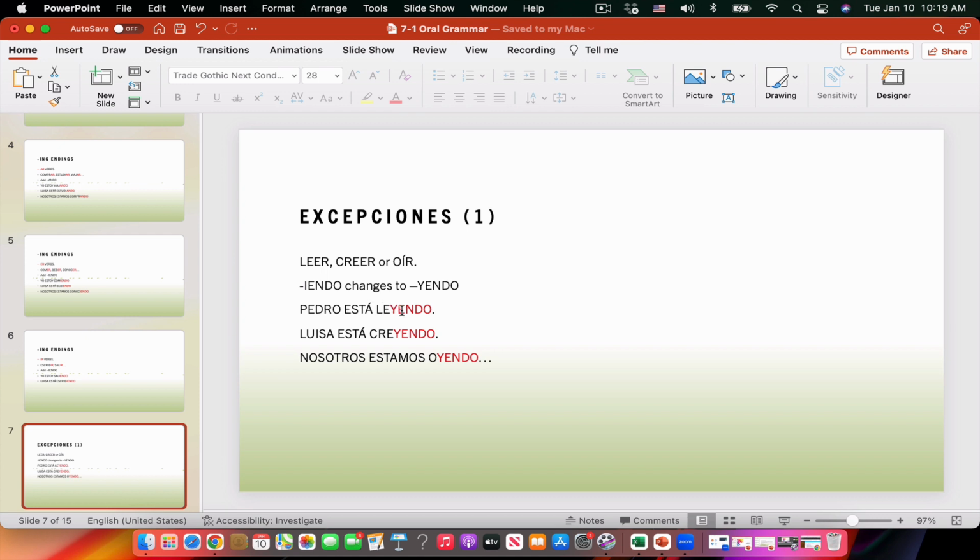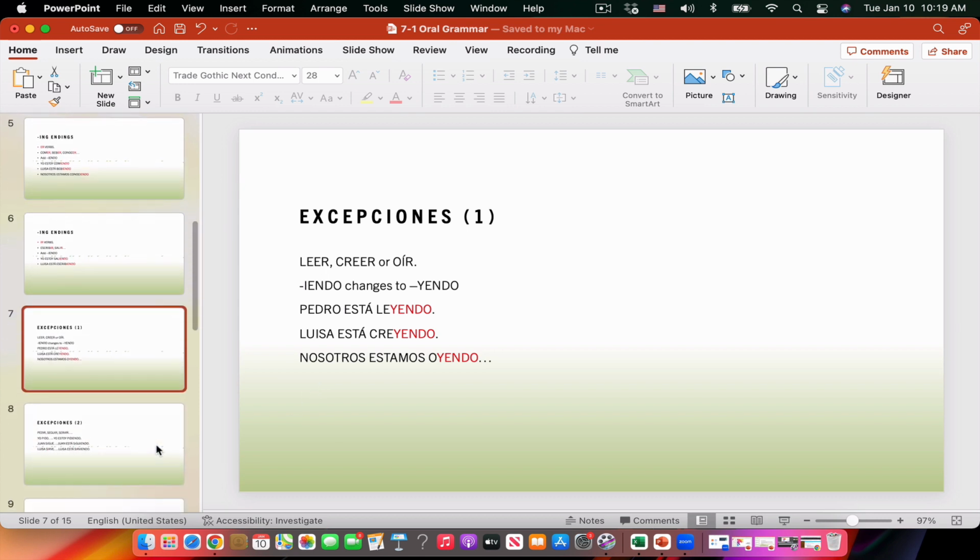Peter is reading. But you see, in this case, I use y here. Leyendo, you see? Because it's a combination of three vowels here, and this has to be y. For example, Luisa está creyendo, Luisa is believing, and this i changes to y, or nosotros estamos oyendo. So you see, it's basically the same, but remember, if the verb is ending with er and ir, and you have two vowels at the end, make sure that you change the i by y. So you have leyendo with y, creyendo with y, oyendo with y.